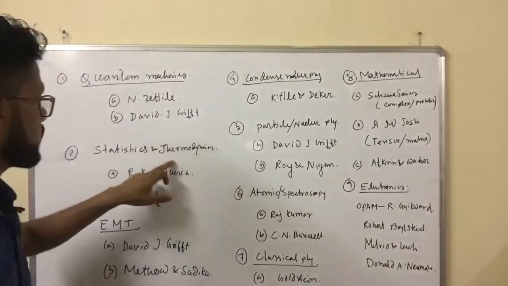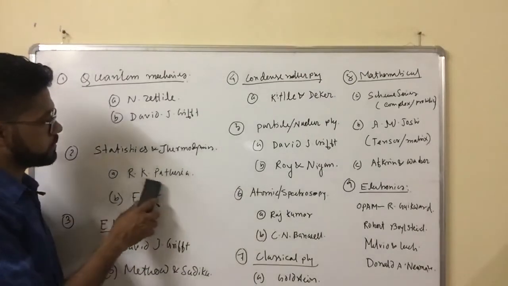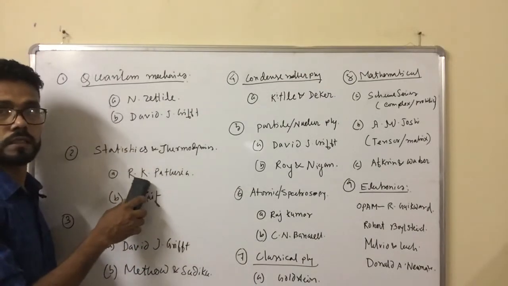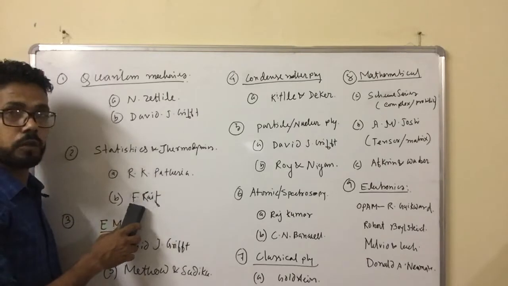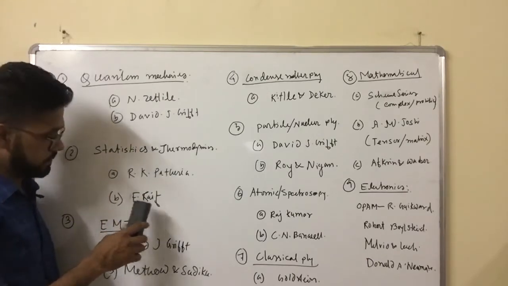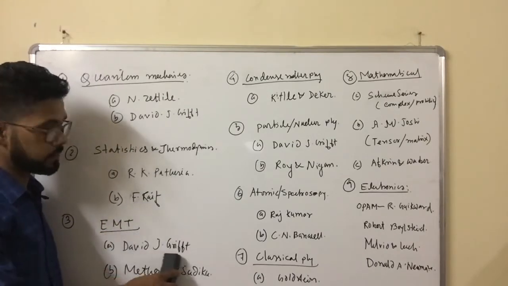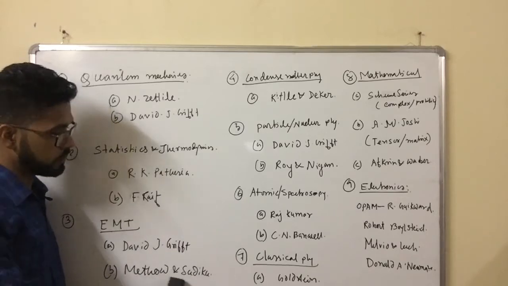And for statistical thermodynamics, for the statistical part, you have to study R.K. Pathria's book. It is essential. And for the thermodynamical part, you have to study Reif. And for electromagnetics, David Griffiths is the best book. If you want, you can see Matthew Sadiku.